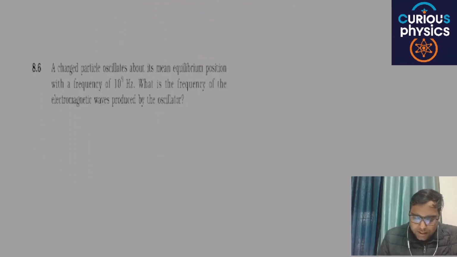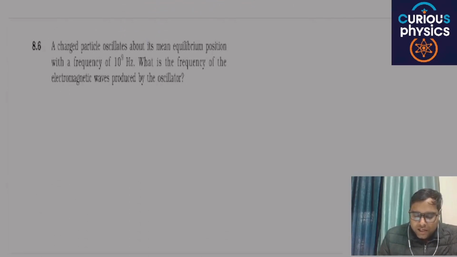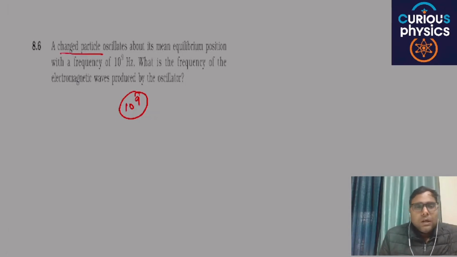Okay, next is 8.6. A charged particle oscillates about its mean equilibrium position with a frequency of 10 raised to power 9. What is the frequency of the electromagnetic wave? The frequency will remain the same, because the frequency of the wave depends upon the frequency of the source, and here the main source is the charged particle.